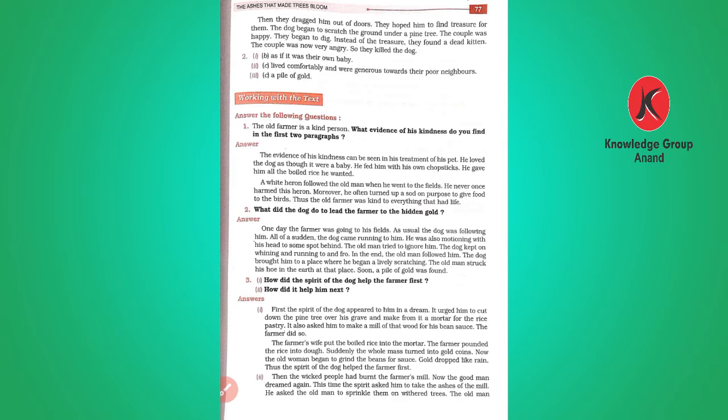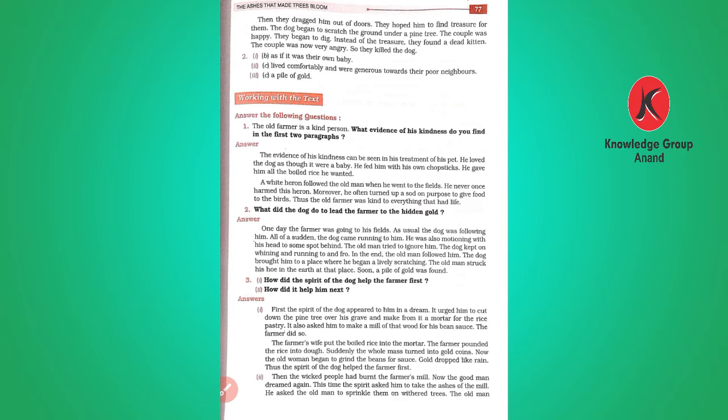He gave him all the boiled rice he wanted. A white heron followed the old man when he went to the fields. He never once harmed his heron. Moreover, he often turned up a sod on purpose to give food to the birds. Thus, the old farmer was kind to everything that had life.